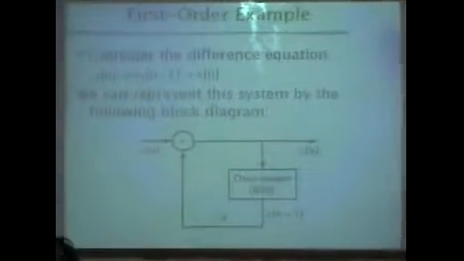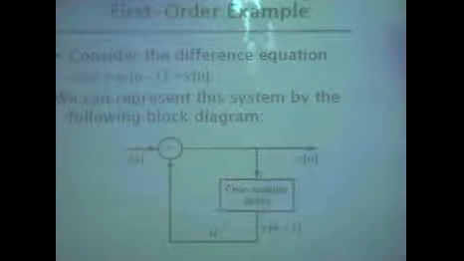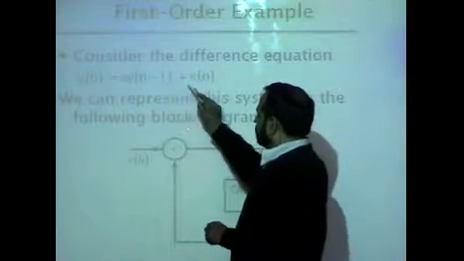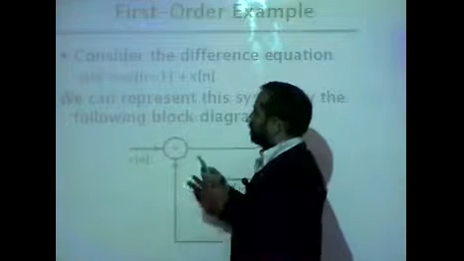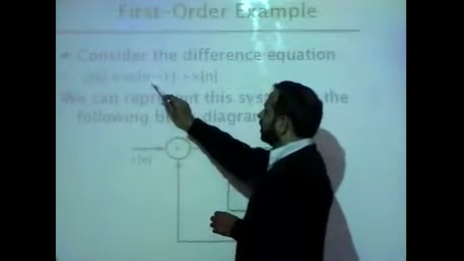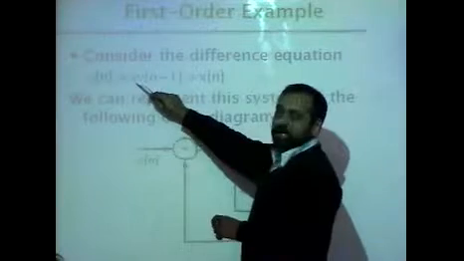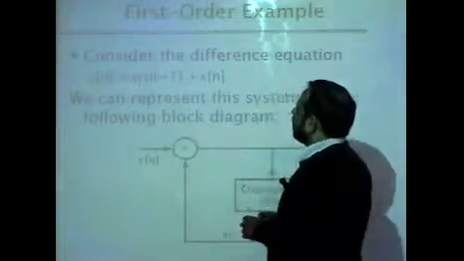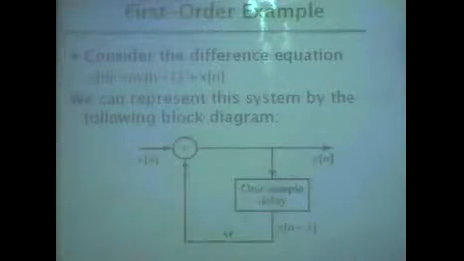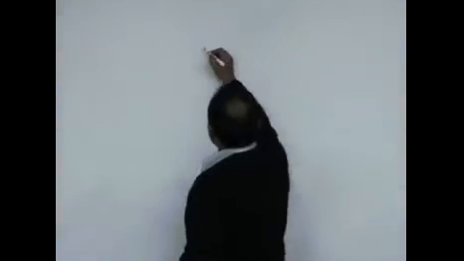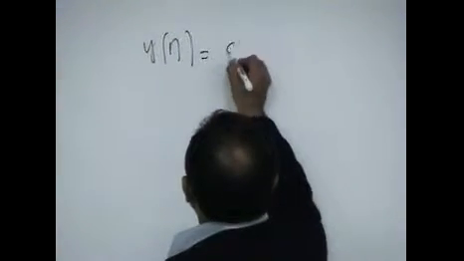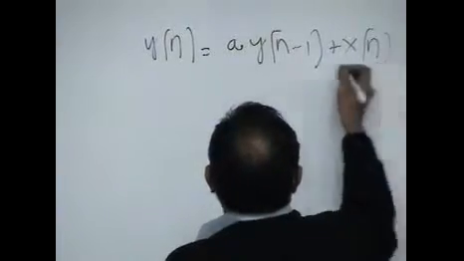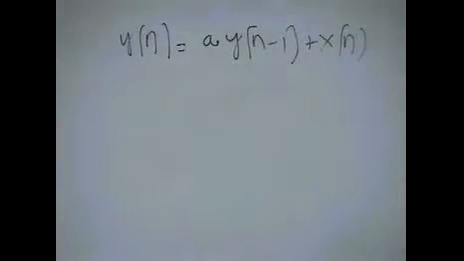So here is another system which says y of n is equal to a y of n minus 1 plus x of n. So in this system, you take the previous output value, multiply it with the constant, and add the current input value. Let's try to figure out its impulse response. This is an input-output relationship, a difference equation.